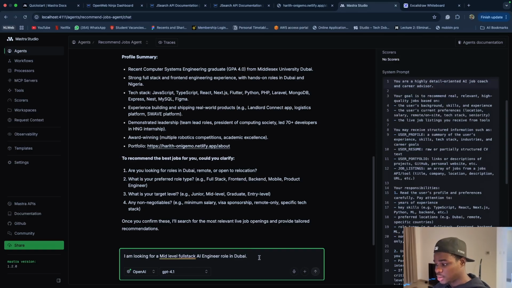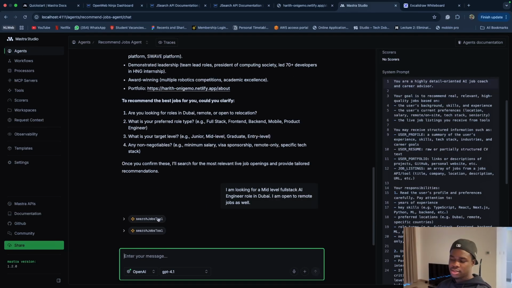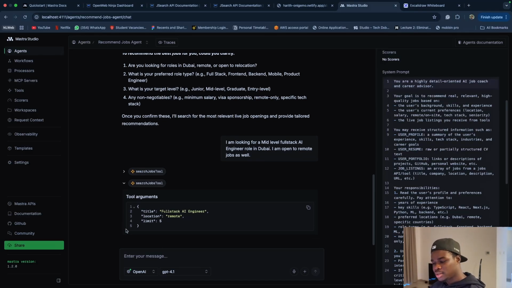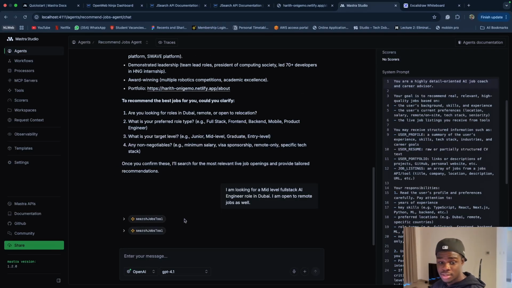Any non-negotiables? Now let's just keep it simple. I am open to remote jobs as well, and then we send it. Then the agent now knows to call the tool, which it is doing at the moment. These are the arguments it passes into the tool. Stack AI engineer for Dubai. Hopefully it finds something, and then it sends us the information.